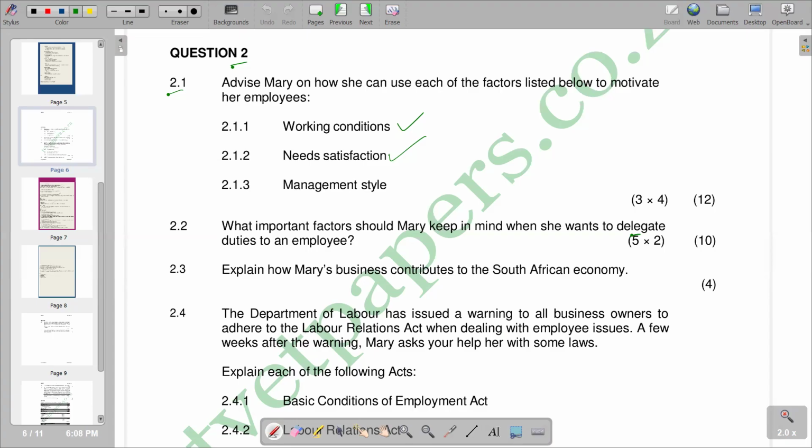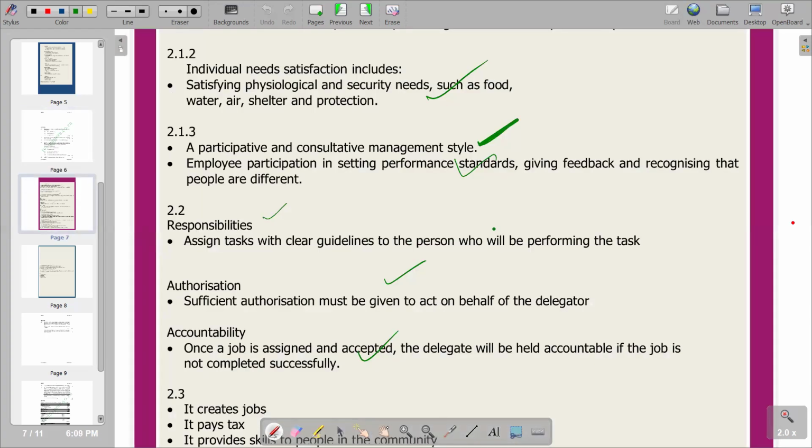And also another positive is that obviously that business is going to produce, if it's producing goods, it's going to produce more goods in the economy. And if there are services, there's going to be provision of more services in the economy. So at the end of the day, it's going to increase the total monetary value of goods and services that are being produced and provided in the economy, and obviously it leads to a positive of economic growth. So basically, that's a positive again that you can deduce from that. So those are some of the positives that we can try to deduce. So let's go to the other section and see what we have in terms of that.